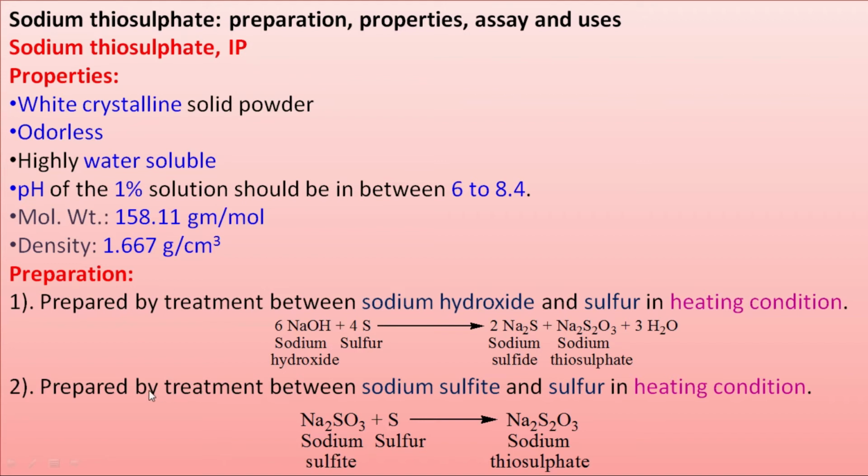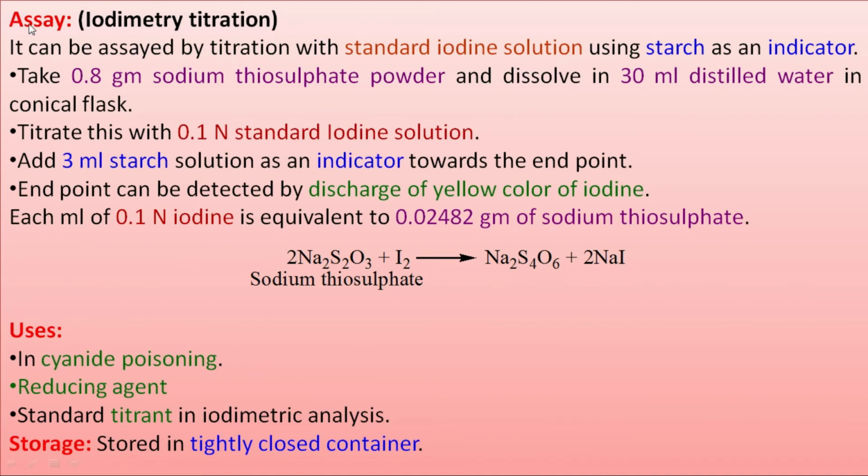This sodium thiosulfate can also be prepared by treatment between sodium sulfite and sulfur in the heating condition. So in the heating condition, whenever sodium sulfite, that is Na2SO3, reacts with the sulfur, then sodium thiosulfate, Na2S2O3, will be formed.